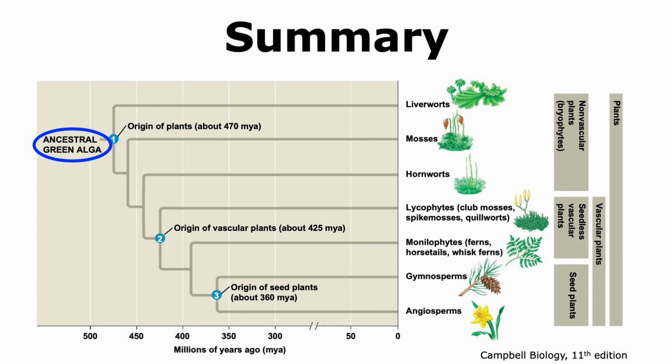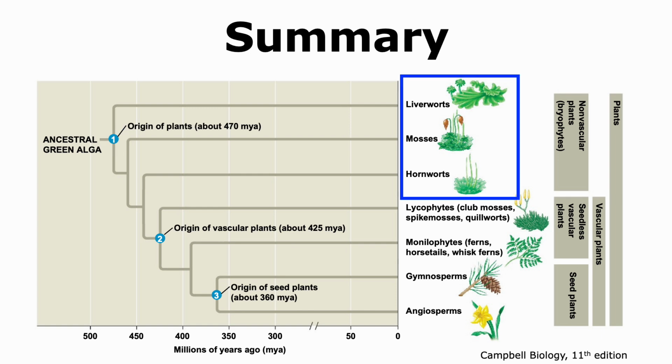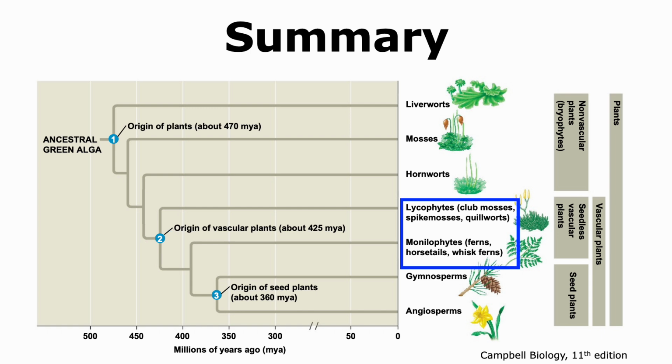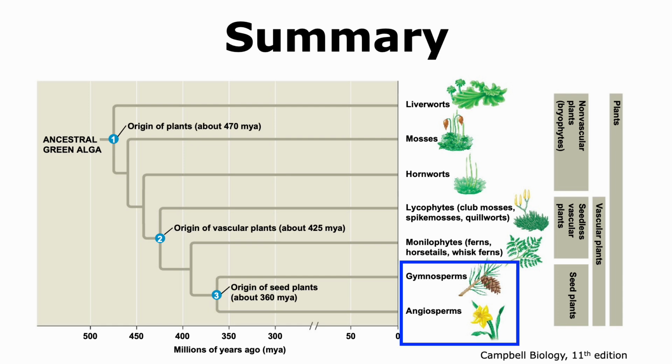Thus, we have seen so far that plants arose from ancestral green algae around 470 million years ago. The first plants that arose were the non-vascular plants, or bryophytes, which include liverworts, mosses, and hornworts. With time, vascular plants evolved, and the first seedless vascular plants were the lycophytes and the monilophytes. As time passed, seed plants evolved, and the seed plants belong to 2 clades, which are the gymnosperms and the angiosperms.